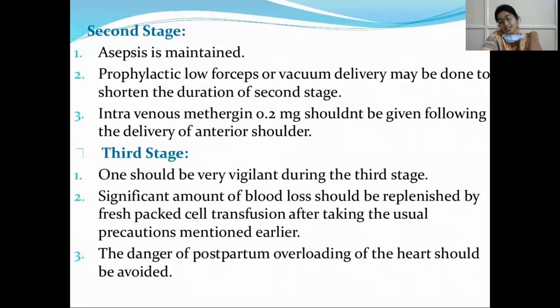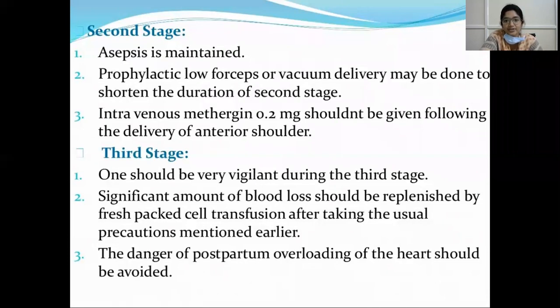In such conditions, overload on the heart will be more during second stage of labor because from the periphery, blood is pumped more towards the heart. So in such conditions, second stage must be cut short. It is usually around 30 minutes, and we have to cut short the second stage of labor. And anemia is one of the causes. Intravenous methotrexate should not be given following delivery.